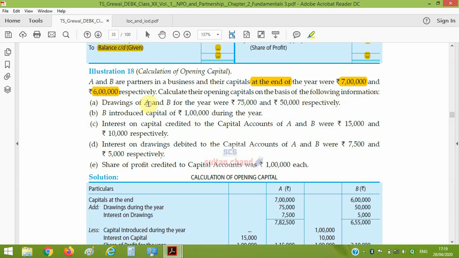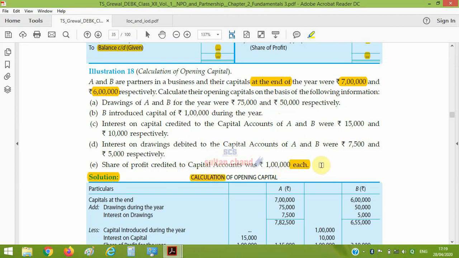The drawings of A and B are 75,000 and 50,000. B introduced capital of 1 lakh. Interest on capital credited to the accounts of A and B is 15,000 and 1 lakh. Interest on drawings debited to the capital accounts of A and B is 7,500 and 5,000. Share of profit given to each partner is 1 lakh.